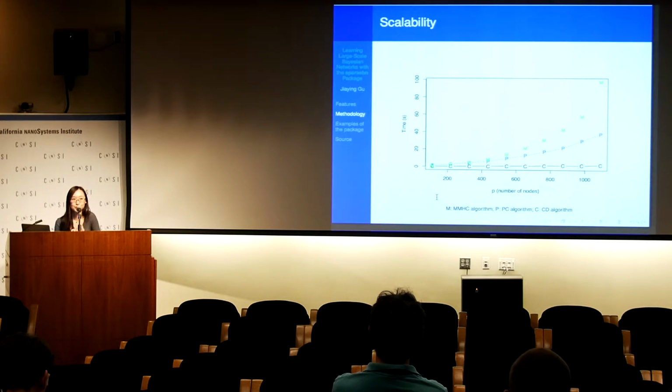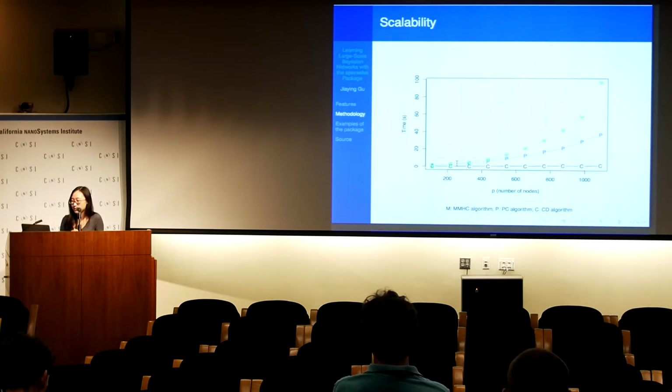So I have mentioned, for the continuous case, our algorithm can be very fast. This is a comparison between the running time of our CD algorithm compared with the PC algorithm, the blue one, and the MMHC algorithm, which is the green one.